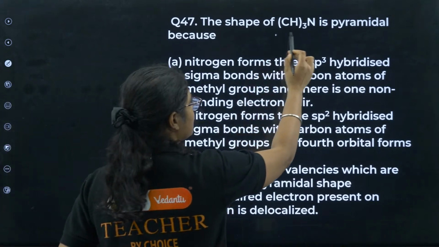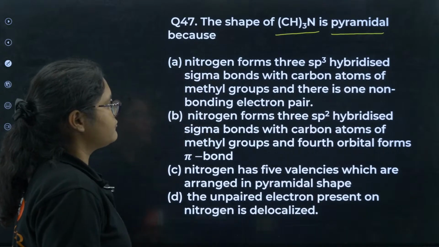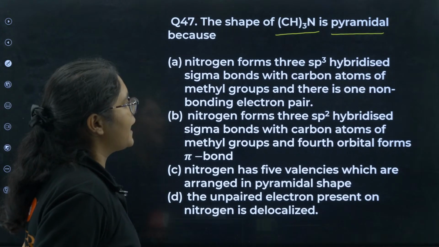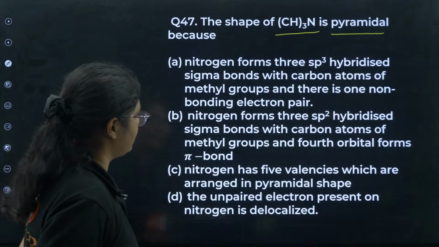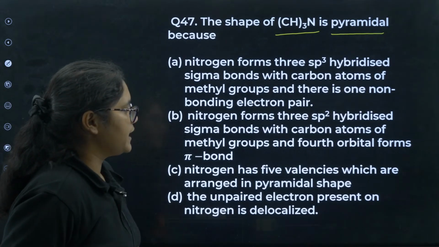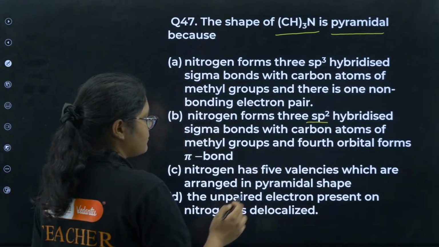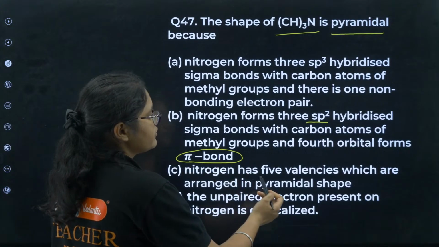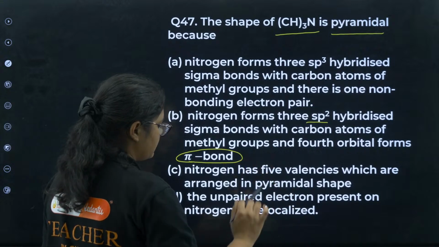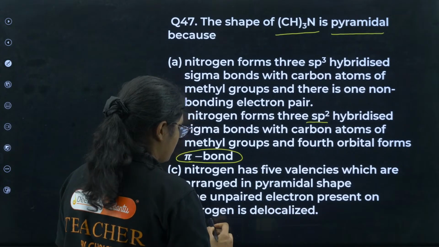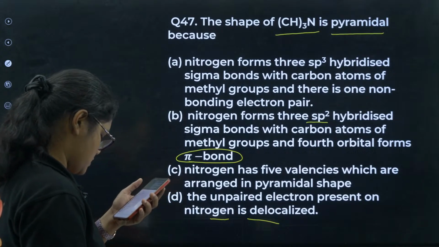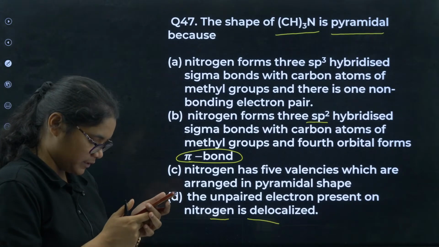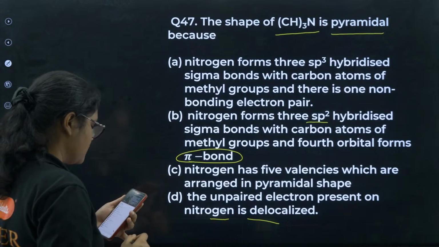Why is this shape pyramidal? Nitrogen forms 3 sp3 hybridized sigma bonds with carbon atoms of methyl groups, and there is one non-bonding electron pair. The nitrogen forms 3 sp2 hybridized sigma bonds with carbon atoms of methyl groups and a fourth orbital forms pi bond. Nitrogen forms 5 valence orbitals arranged in pyramidal shape. The unpaired electrons present on the nitrogen is delocalized. Okay, this is a very simple question. Yes, Pradeep has answered it correctly.